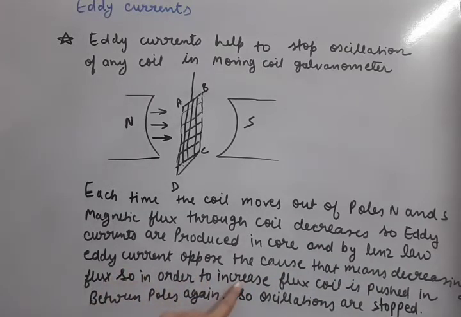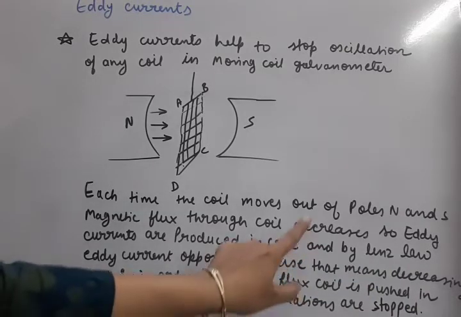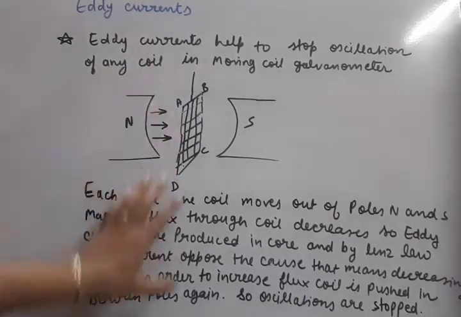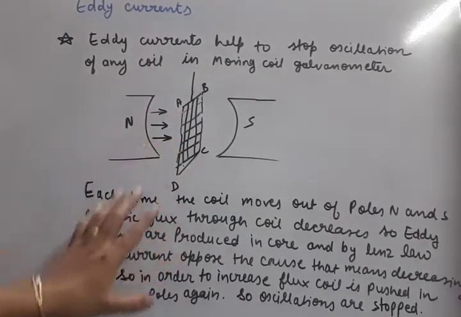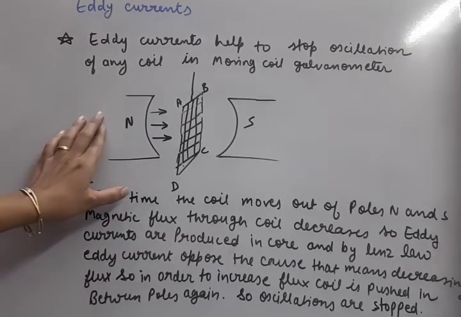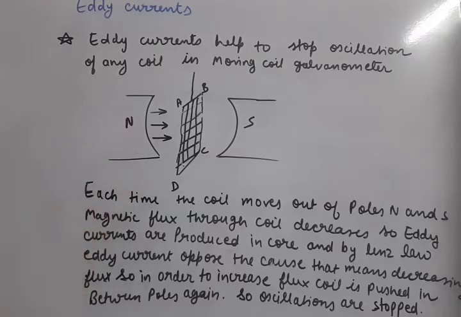So in order to increase the flux, the coil is pushed again in between the poles. So oscillations are stopped. Okay. So this was the experiment which is related to the eddy currents. Now we have to understand a few more details about eddy currents. Note down this case.